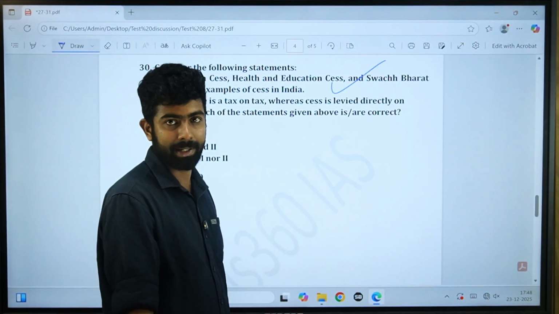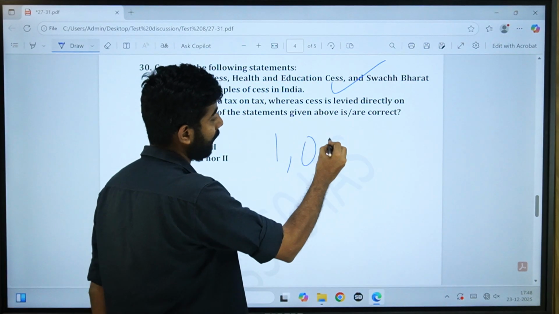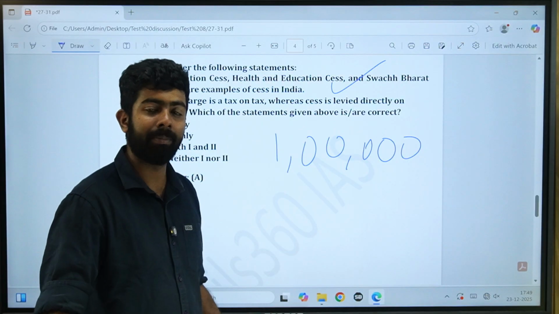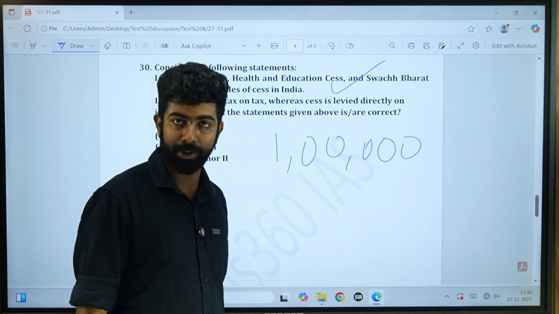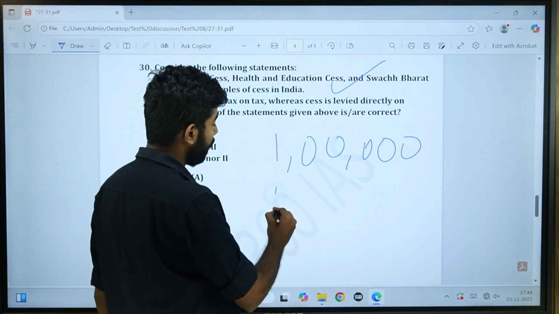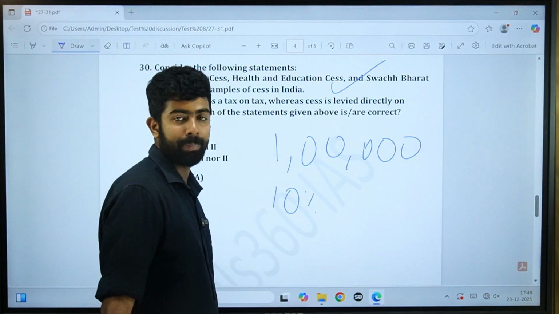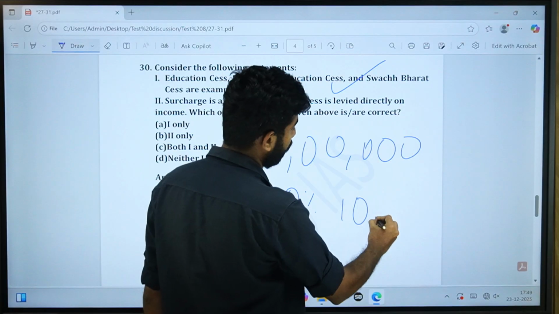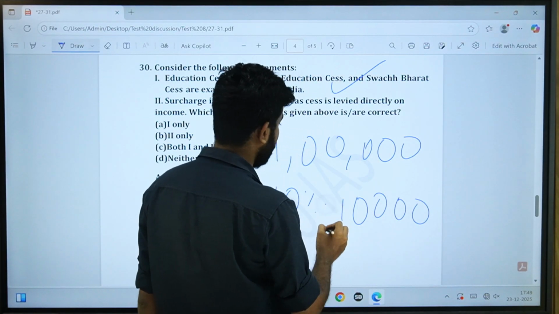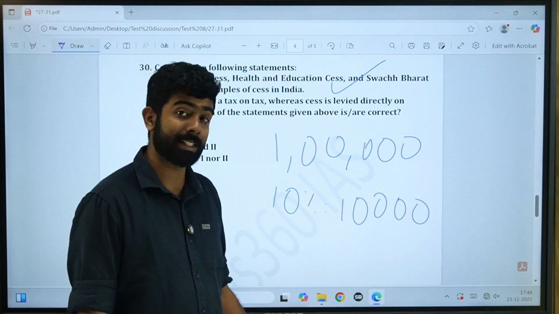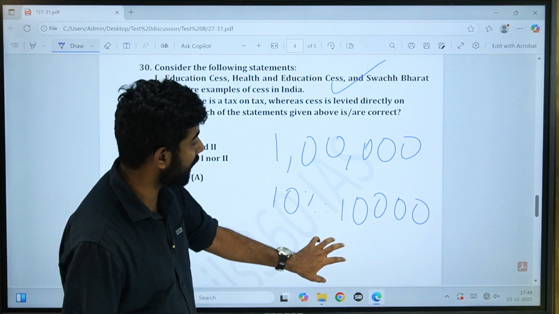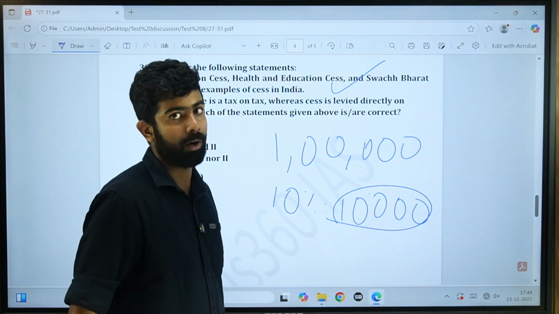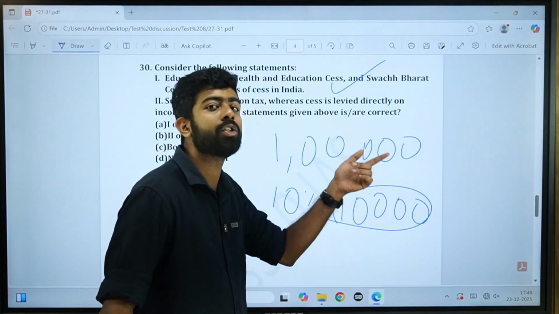So imagine income tax, right? Say you have 1 lakh. Okay, 1 lakh is your income tax liability. This is a tax that you have to pay, right? Say the government imposes a 10% surcharge on it, and 10% will be 10,000, right? So 10,000 is the surcharge that you have to pay, and surcharge was actually calculated on the tax amount. That is why surcharge is a tax on tax.